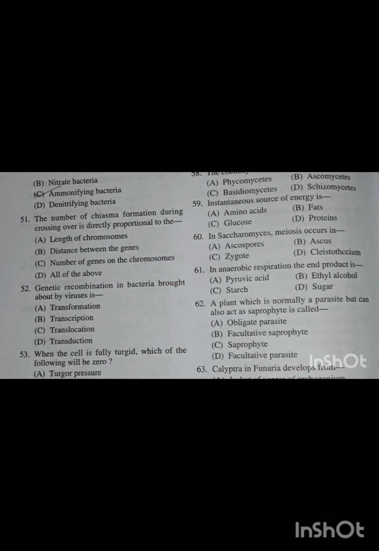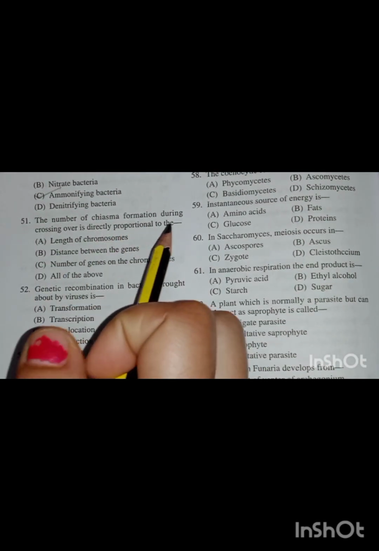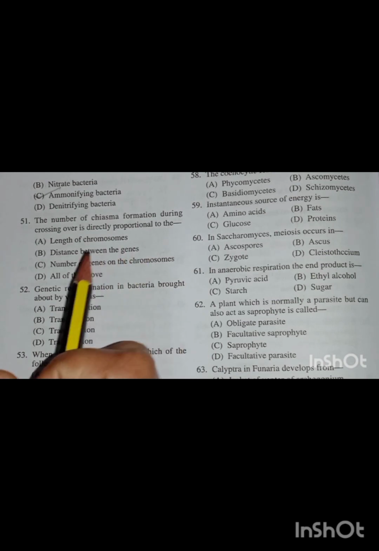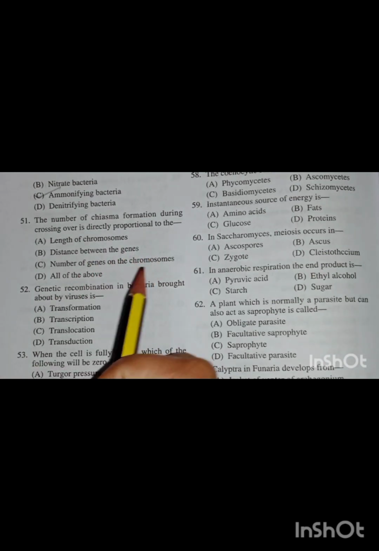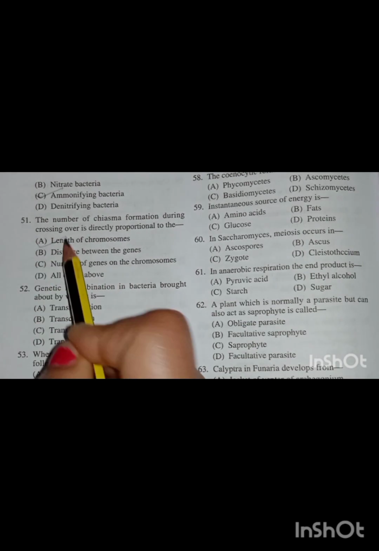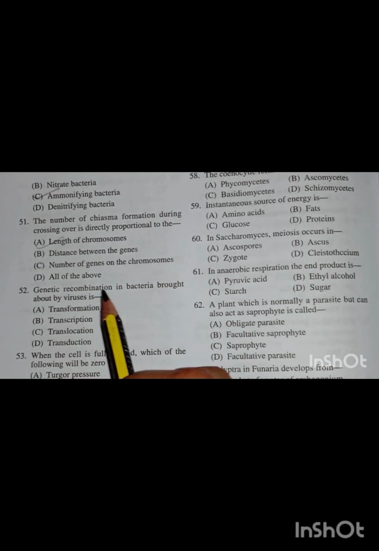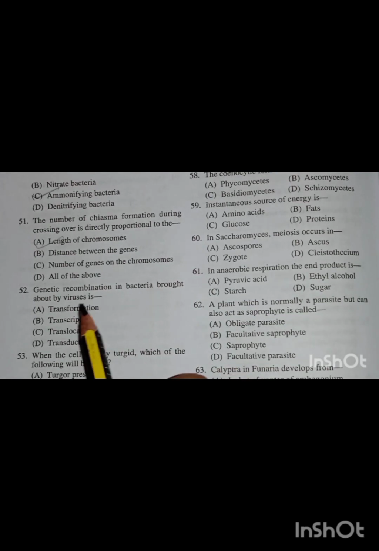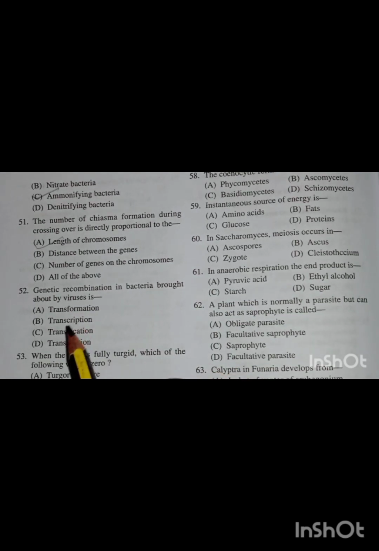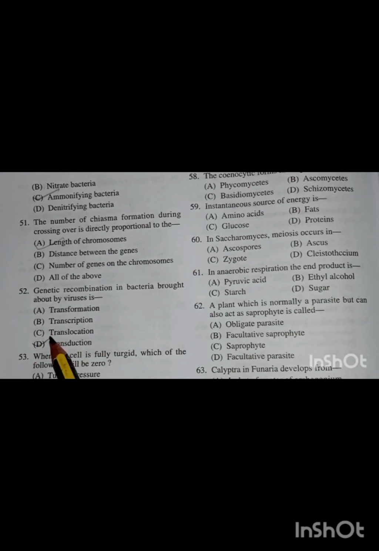The next question is: the number of chiasma formation during crossing over is directly proportional to, the options are length of chromosomes, distance between the genes, number of genes on the chromosome, all of the above. The correct answer is option A, length of chromosomes. The next question is: the genetic recombination in bacteria brought about by viruses is, options are transformation, transcription, translocation, transduction, and the correct answer is option D, transduction.